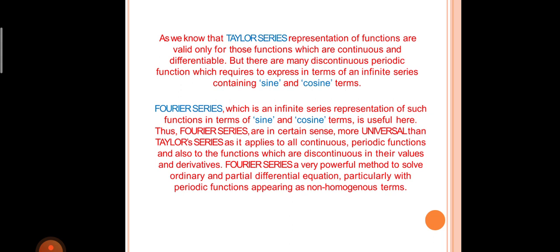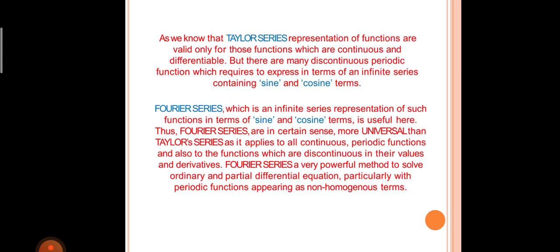As we know, the Taylor series representation of functions is valid only for those functions which are continuous and differentiable. But there are many continuous periodic functions which need to be expressed in terms of an infinite series containing sine and cosine terms. Fourier series, which is an infinite series representation of such functions in terms of sine and cosine terms, is useful here. Thus, Fourier series are in a certain sense more universal than Taylor series, as it applies to all continuous periodic functions and also the functions which are discontinuous in their value and derivatives.